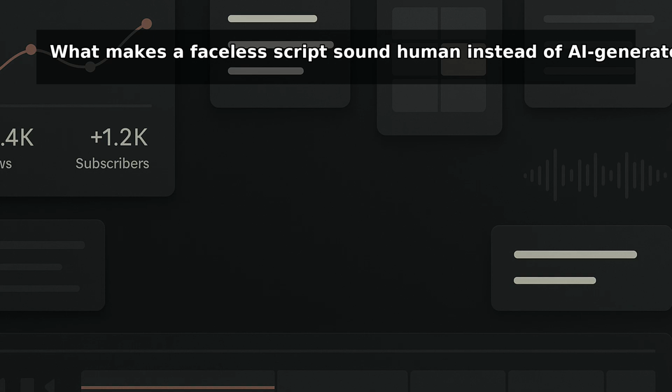Second, replace generic phrases with specific detail. AI loves lines like, "in today's fast-paced digital world." Nobody talks like that. Swap it for something concrete, like, "if your intro feels like a school essay, viewers leave."